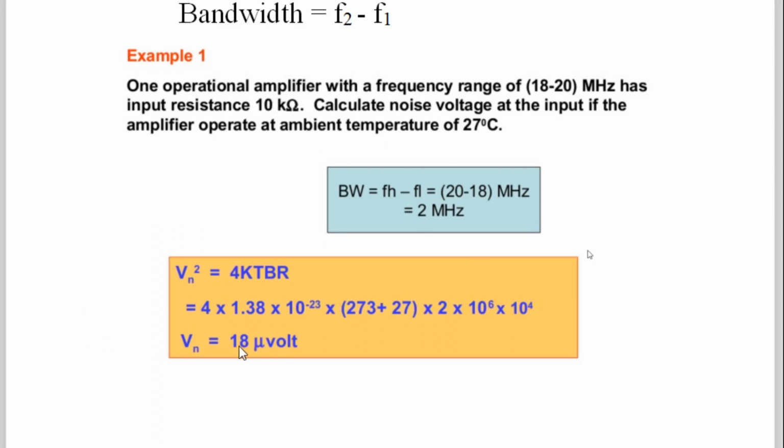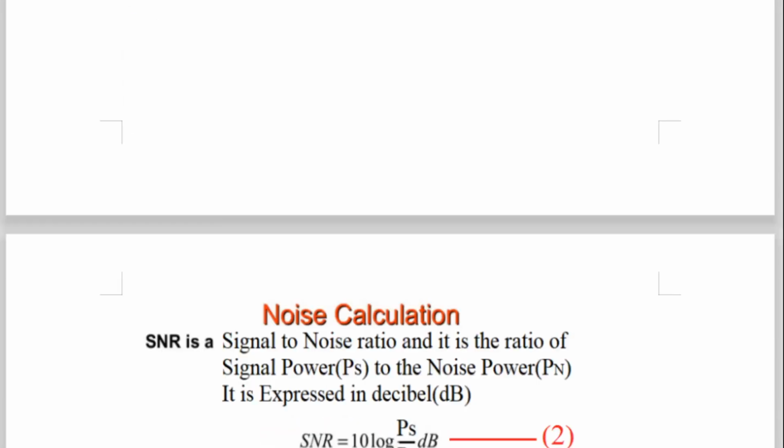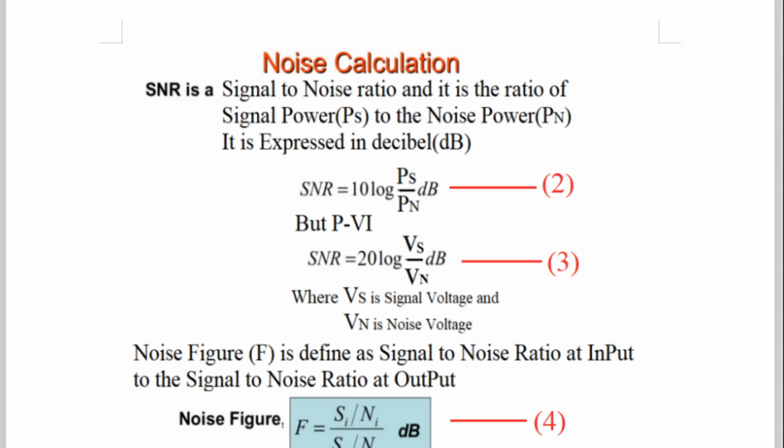In this way, this calculation is very simple. You will get noise voltage is equal to 18 microvolt. Imagine how low it is, 18 microvolt. Of course, the noise voltage is in microvolt only. That is a very simple part. Now there are so many other equations. Let us go for that also, and they are very simple.